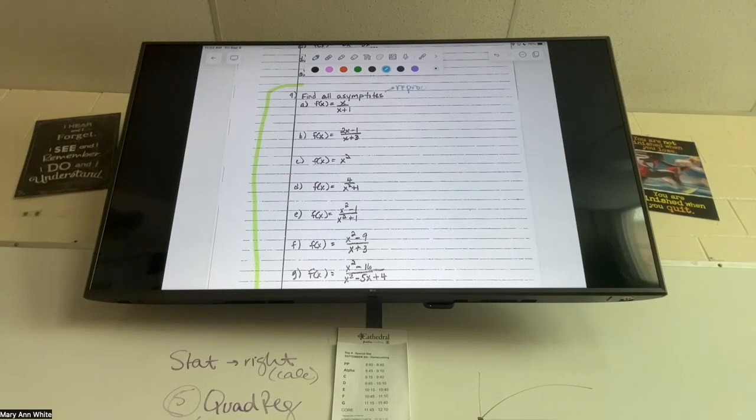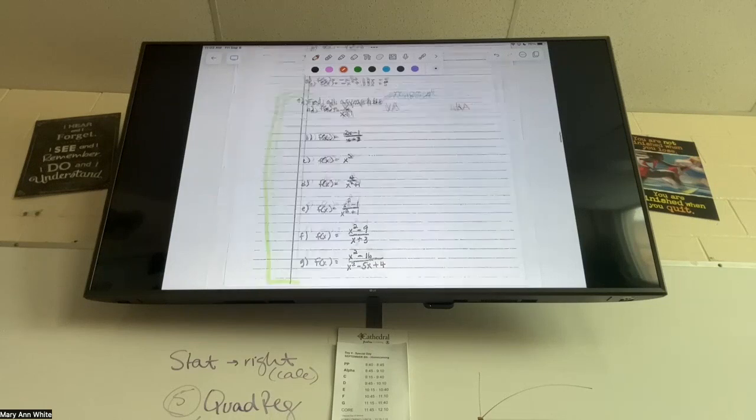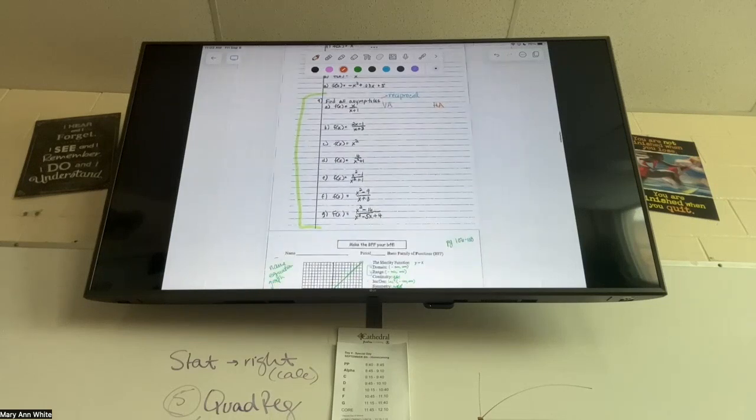We're going to go with the reciprocal. Why am I not spelling that right? Reciprocal. There we go. That was really hard for some reason. Reciprocal function. So that means it's a fraction. Okay, we're gonna have a numerator. We're gonna have a denominator. Okay, so I'm gonna do my vertical asymptotes over here. I'm gonna do my horizontal asymptotes over here, and we'll do all of our vertical asymptotes first.